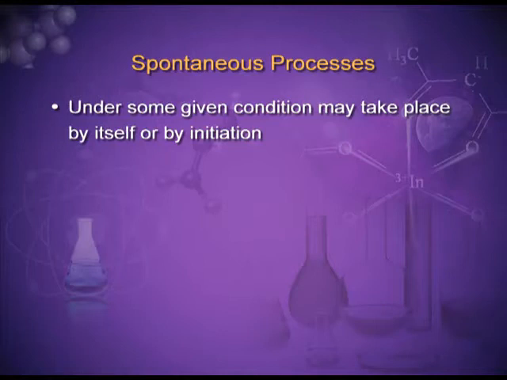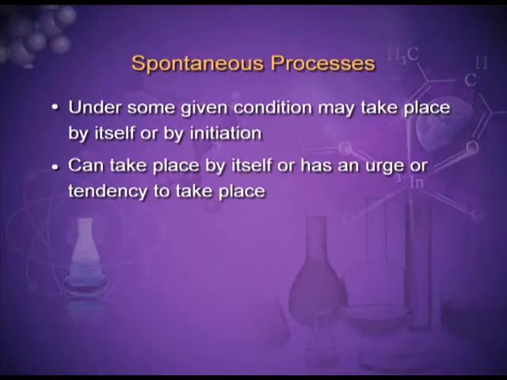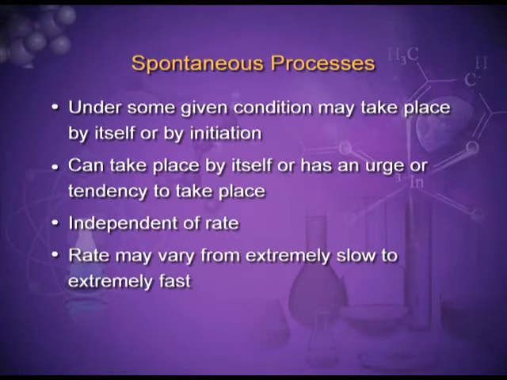So now we can see the characteristics of spontaneous processes. Under some given condition, they may take place by themselves or by initiation. They have an urge or tendency to take place. They are independent of rate, and the rate may vary from extremely slow to extremely fast.